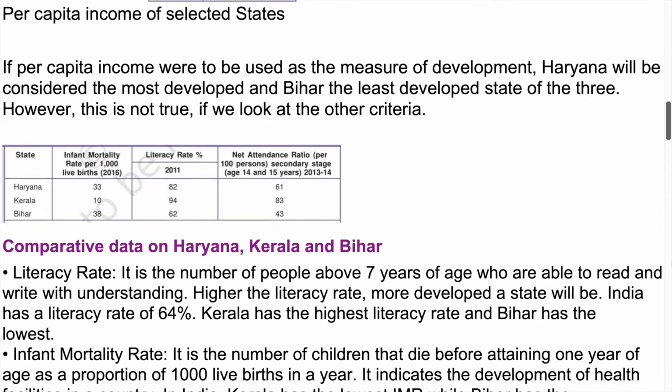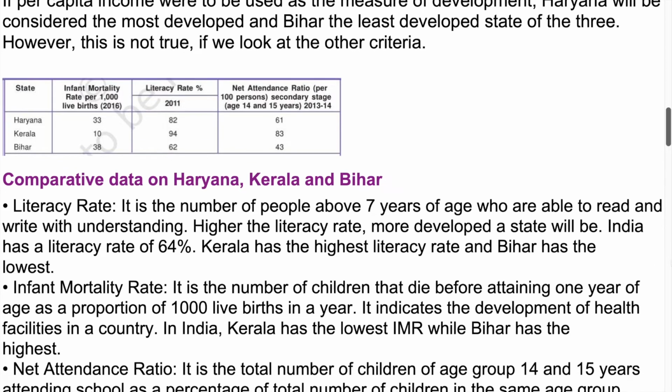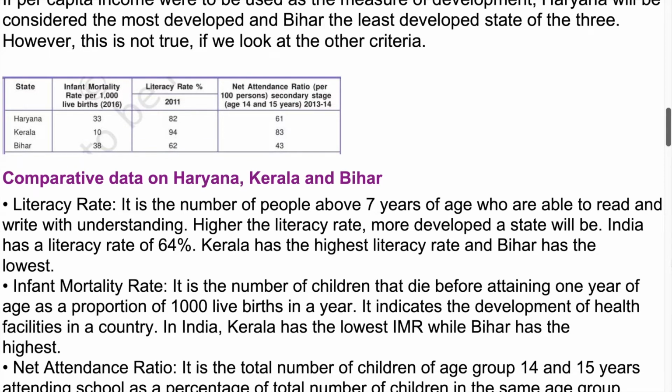Pause the video to see the given table. Comparative data on Haryana, Kerala, and Bihar. Literacy rate. It is the number of people above 7 years of age who are able to read and write with understanding. The higher the literacy rate, the more developed a state will be. India has a literacy rate of 64%. Kerala has the highest literacy rate and Bihar has the lowest.